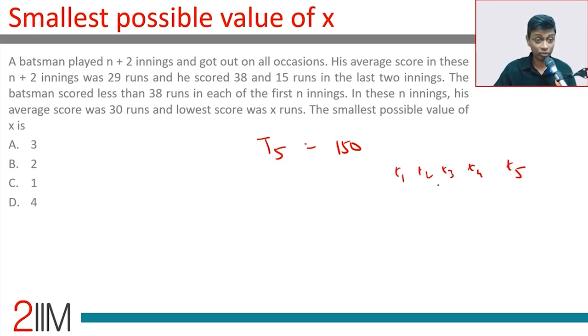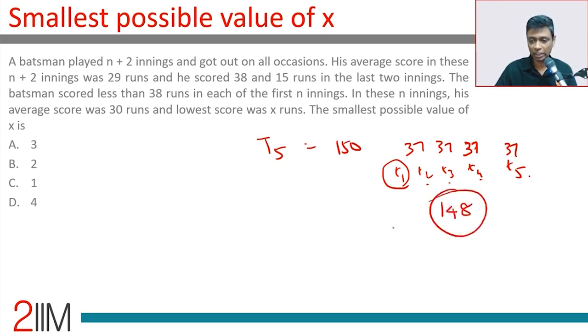They should add up to 150. Each of these is less than 38. We want to find the smallest possible value of the lowest score. So the others should be as high as possible. Put these at 37, 37, 37, 37: 74, 148. 148 can get accounted by these. Total 150. He should score at least 2 runs in the innings in which he scored the lowest.